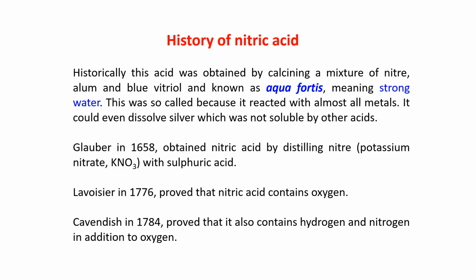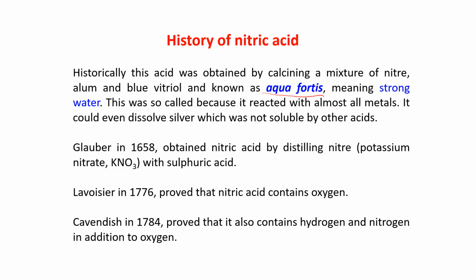In ancient times, calcining meant heated. This was known as aqua fortis. What is the meaning of aqua fortis? Aqua fortis means strong water.